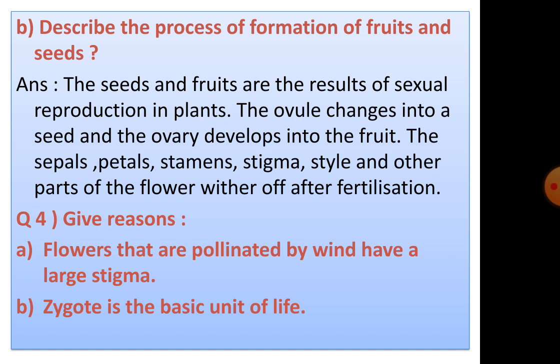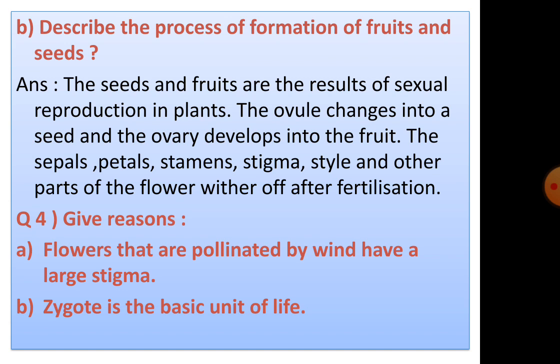B. Describe the process of formation of fruits and seeds. The seeds and fruits are the results of sexual reproduction in plants. The ovule changes into a seed and the ovary develops into the fruit. The sepals, petals, stamens, stigma, style and other parts of the flower wither off after fertilization.